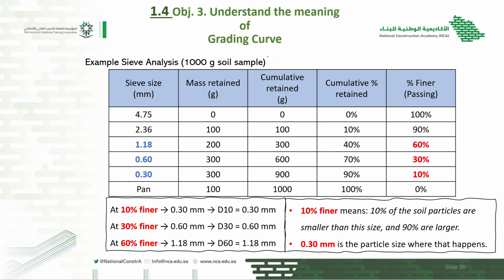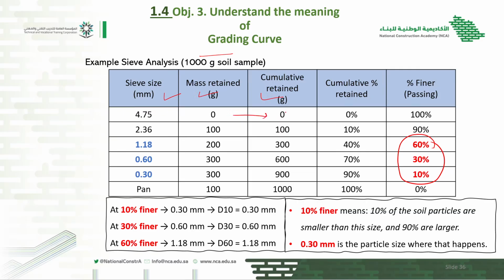I would like to start. These are three very important terminologies which will be used in this whole subject: D10, D30, and D60. What do they mean? For example, from the sieve analysis, we take a soil sample of 1000 gram. These are the sieve sizes in mm, these are the mass retained, and these are the cumulatives.